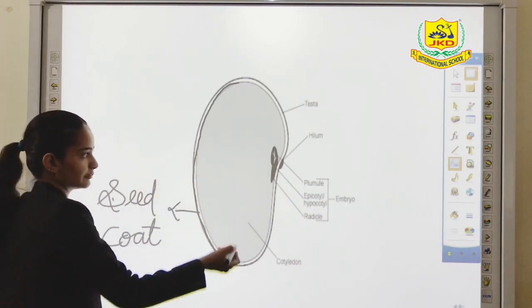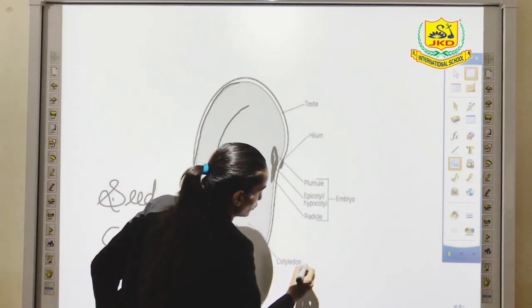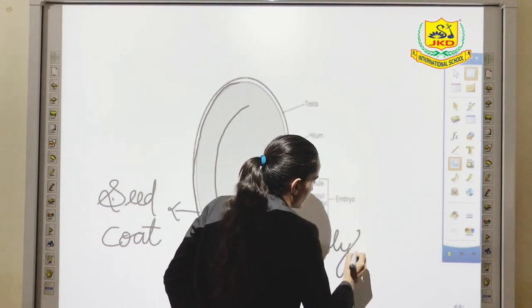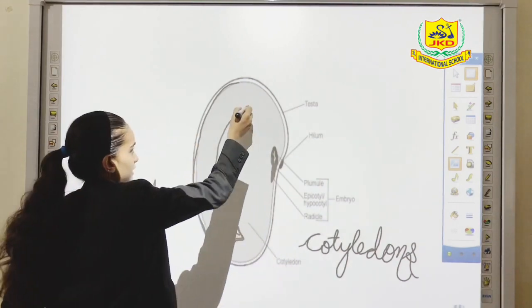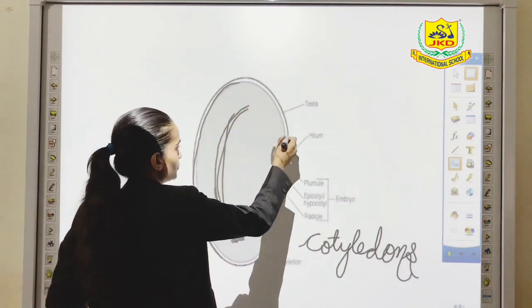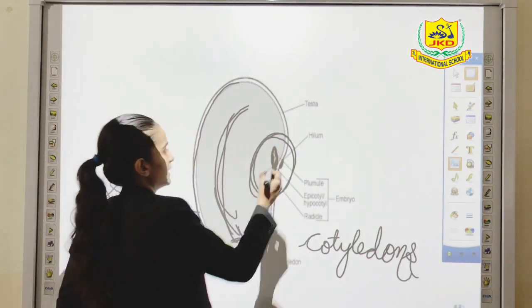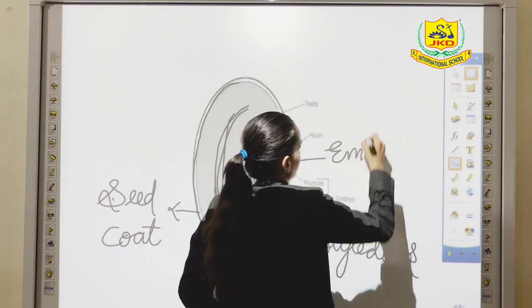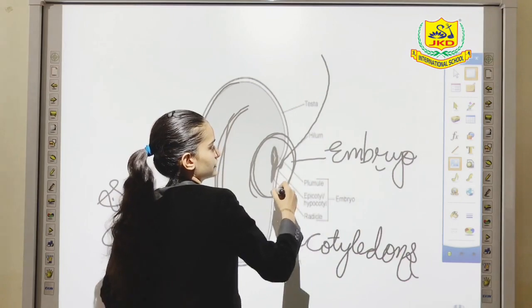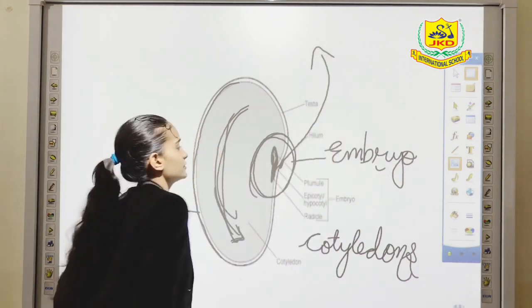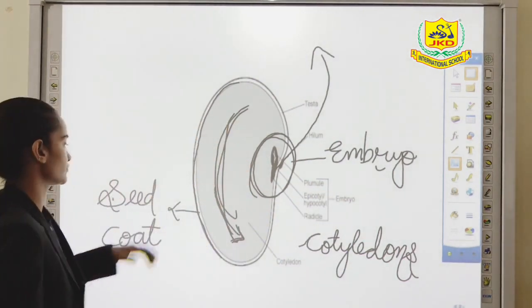It protects the inner material of the seed. This part, you can notice over here, is called cotyledons. Here food is stored. And you can observe a small structure over here. This is a new growing plant and this is known as embryo. This is the main part from where a new plant grows. So this was all about structure of seed.